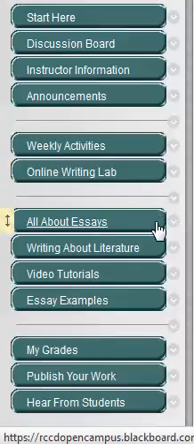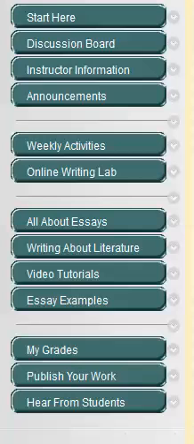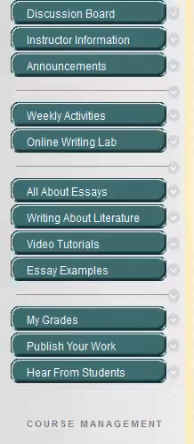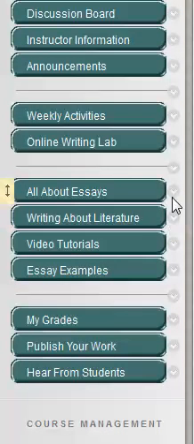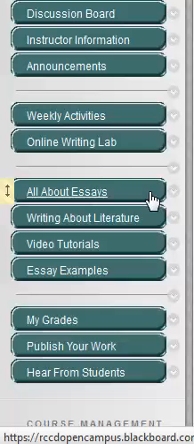All About Essays: this is the part of your textbook that goes into different types of essays and how to write them. Please make sure you study all of these. I can't tell you how many students come back and say, well, now, is this final essay an argument essay or is it an expository essay? Well, it's both. One type of expository essay is an argument. So if you had studied this, you would have known that.